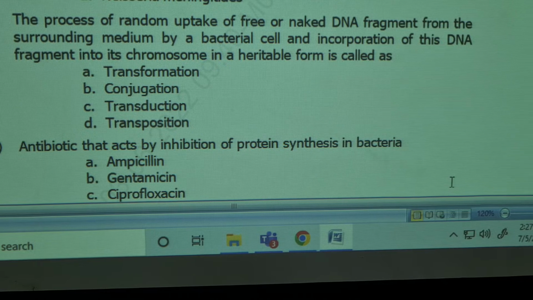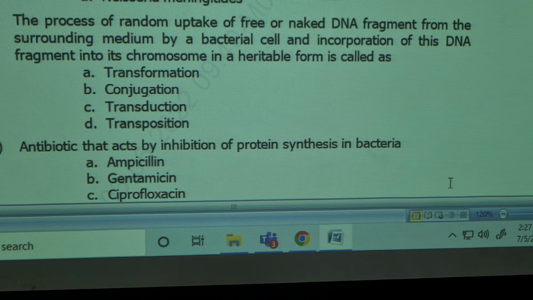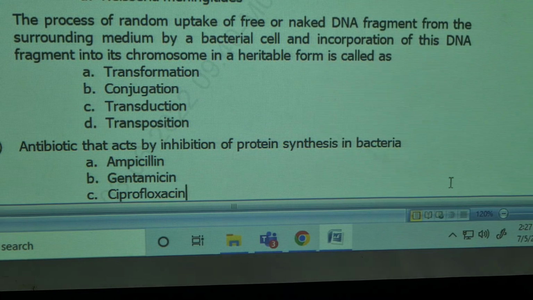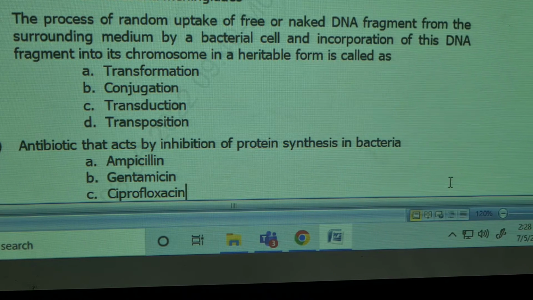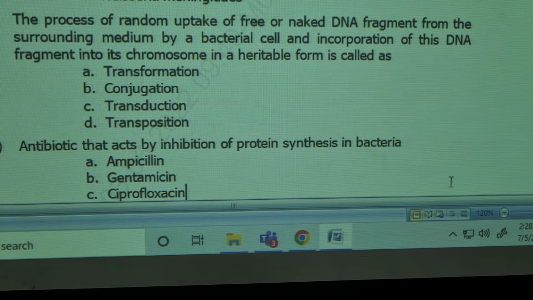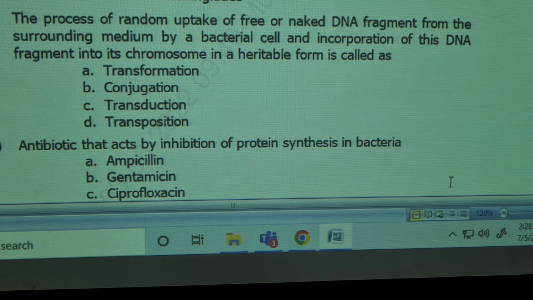What is oxidase reagent? Tetramethyl paraphenylene diamine dihydrochloride. Make a 1% solution of the reagent on a filter paper, rub the colony on it, and a purple color develops.